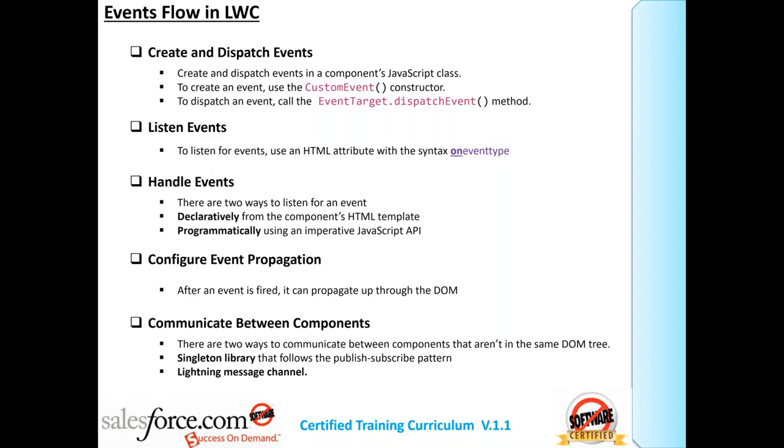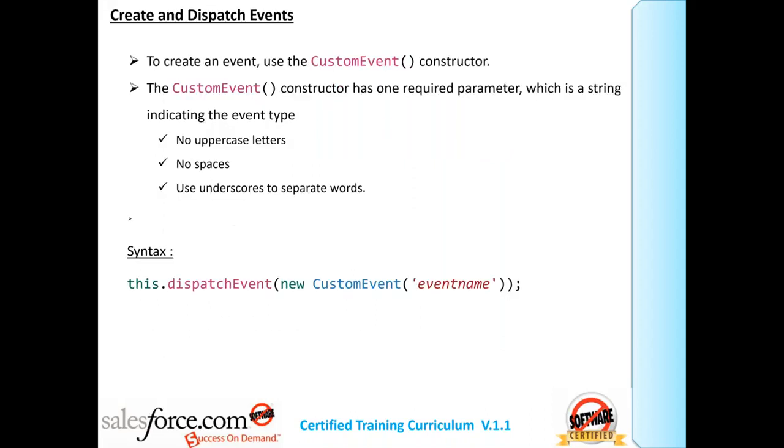Done. Now let's understand the first step, create and dispatch event. What is create and dispatch event? These are all done in a single step, a one line command. To create an event, we use the custom event constructor. Put a heading called create and dispatch event and write down the points.